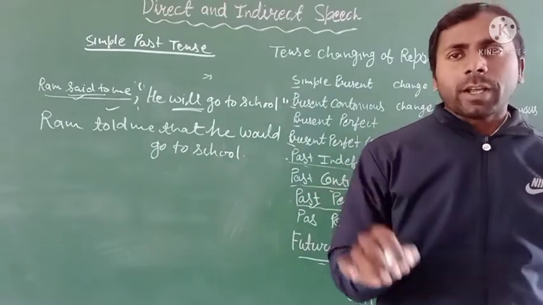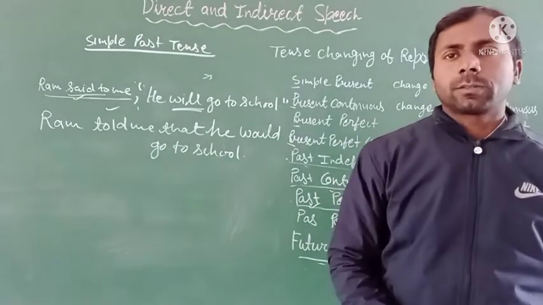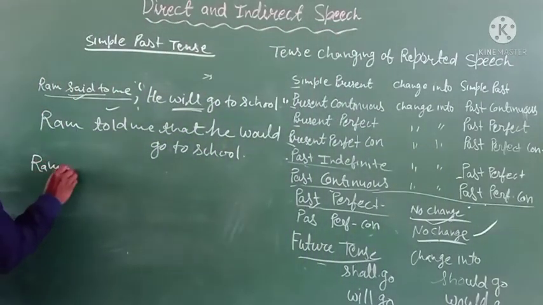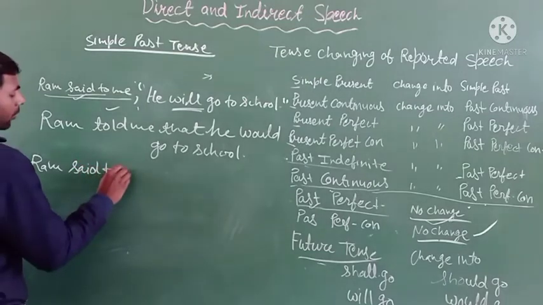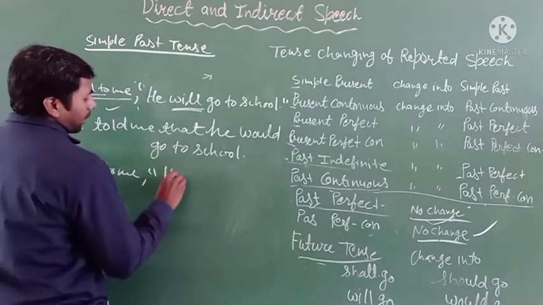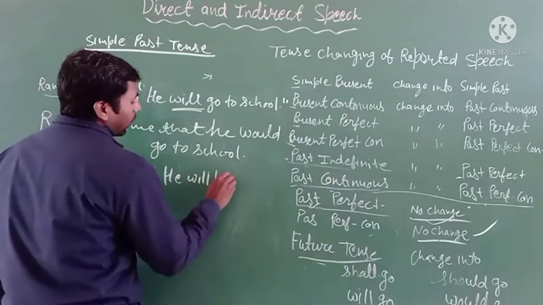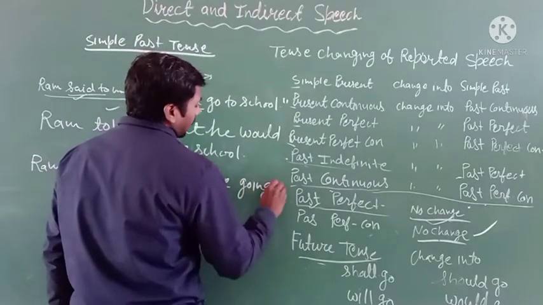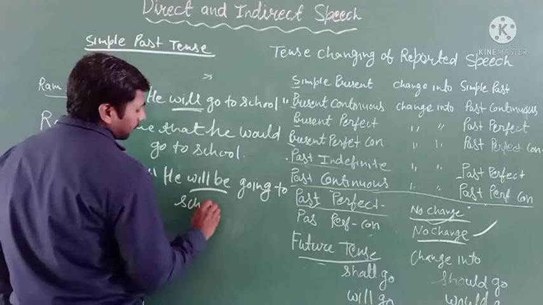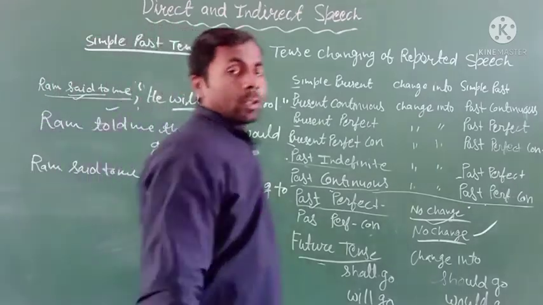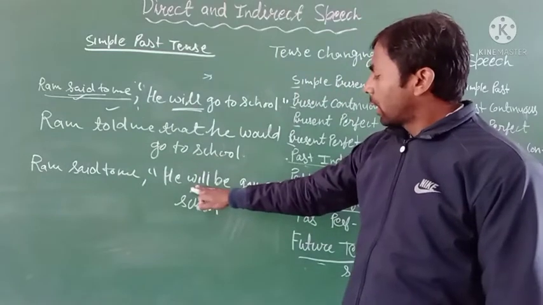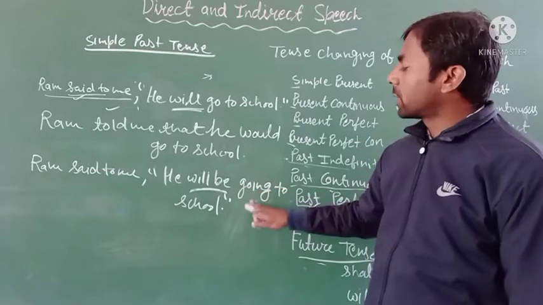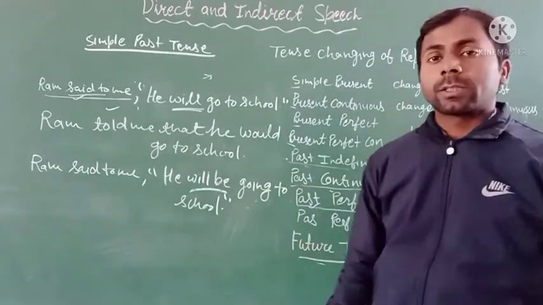And if your tense is future continuous tense, for example, Ram said to me, "He will be going to school." You can see here will be is used in this reported speech with verb-ing. So this sentence is the future continuous tense.